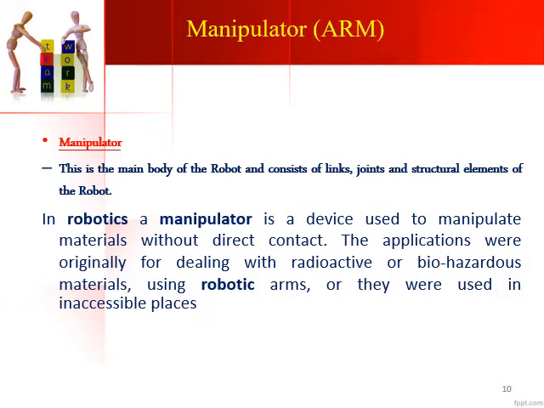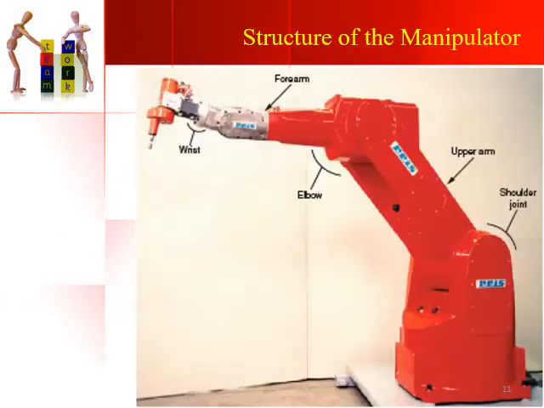Only the end effector, the gripper or the robotic arms are used to do the actual work where human beings cannot reach, and a manipulator is just the body which does not come in contact with the actual material. The structure of a manipulator looks something like this.